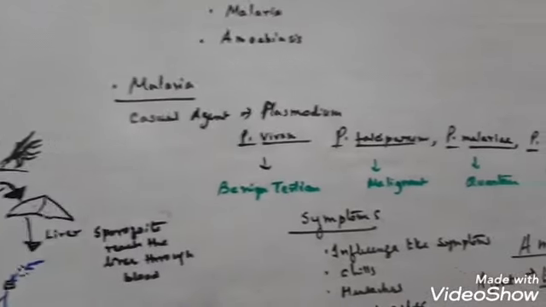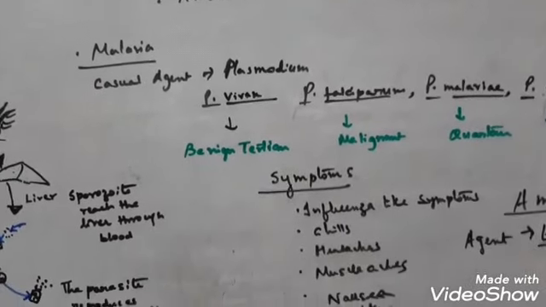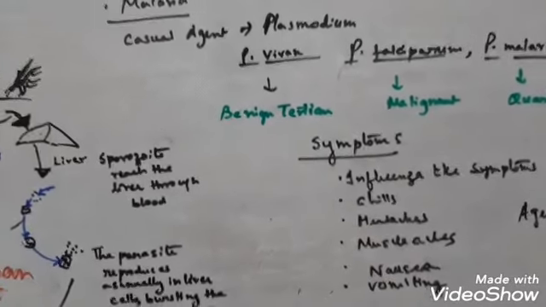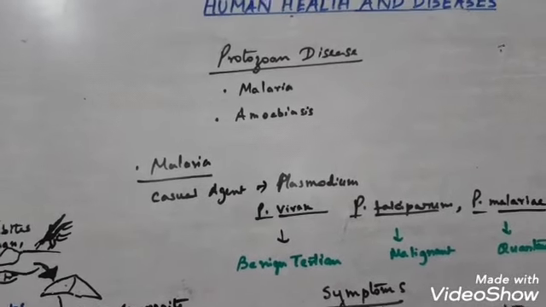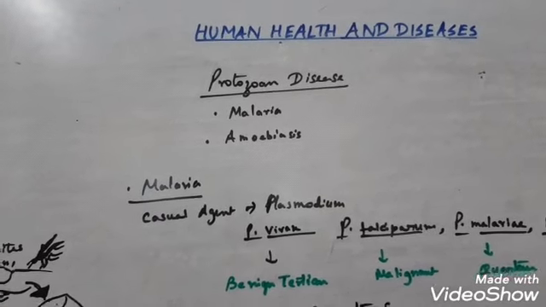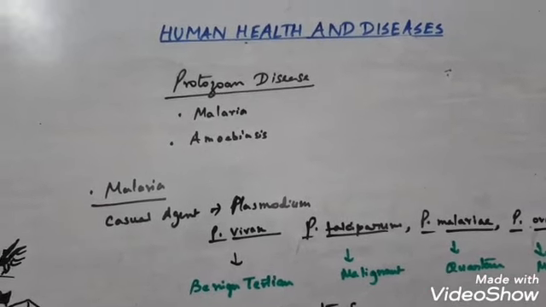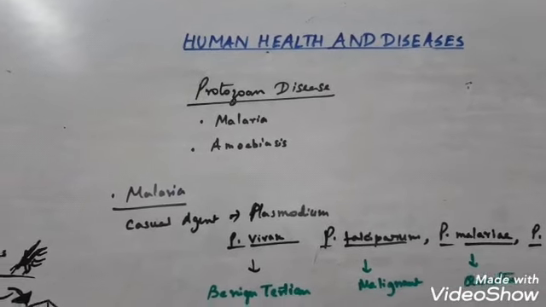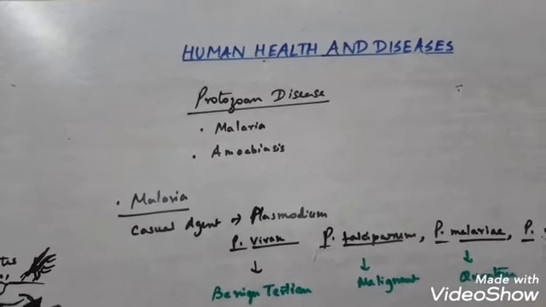Now you see what are the symptoms of malaria. You will have influenza-like symptoms. There will be chills, headache, nausea, vomiting and muscle aches. Okay, there is just a small note about malaria, that is Sir Ronald Ross. He was working in the Indian Medical Service, where he established that the malarial parasite is transmitted by the bite of a female Anopheles mosquito. He stated it on 29th of August 1897. So you can just have this information about it.